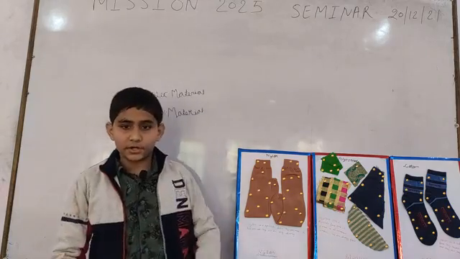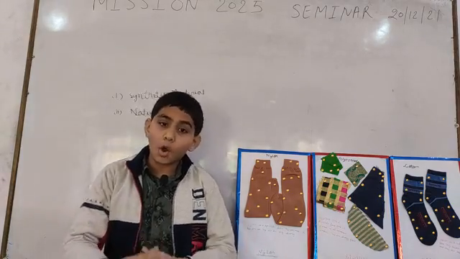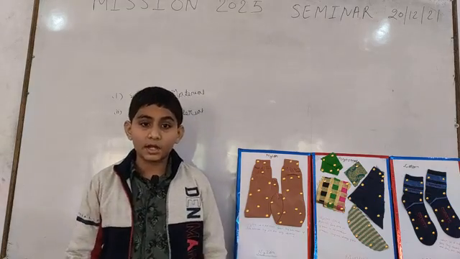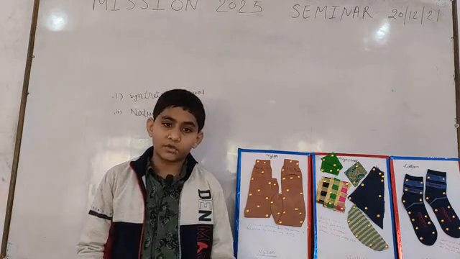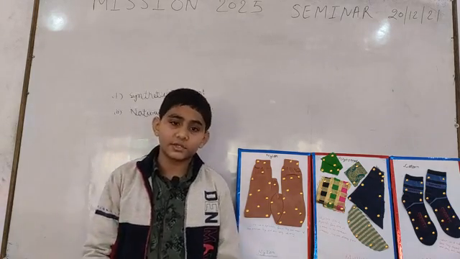What is natural material? The natural material occurs from nature. They are called natural material, such as cotton and jute, which occur from nature, so they are called the natural material.